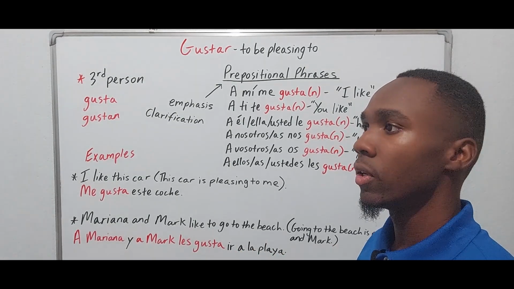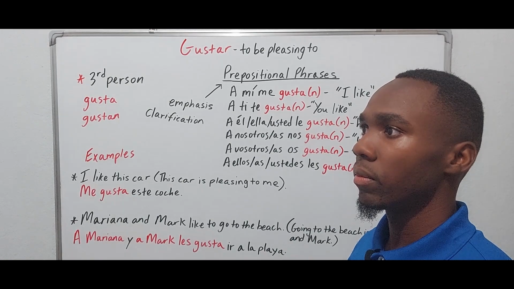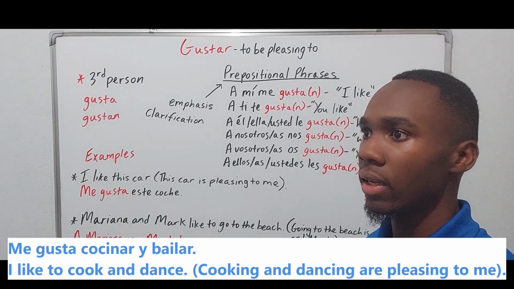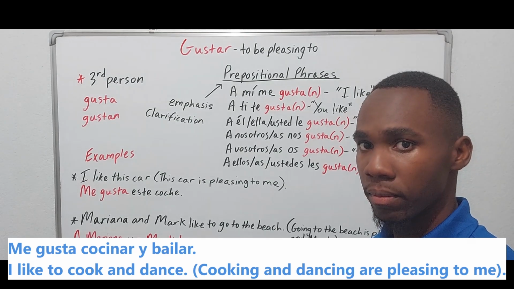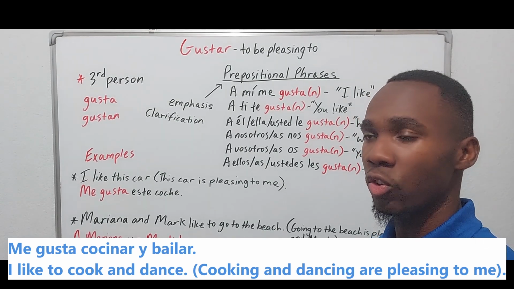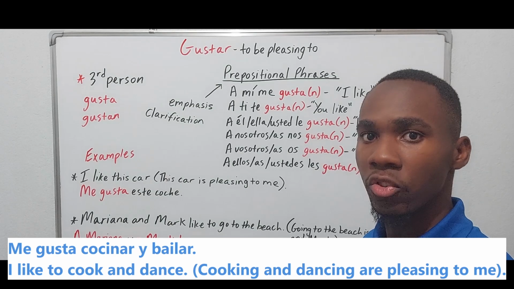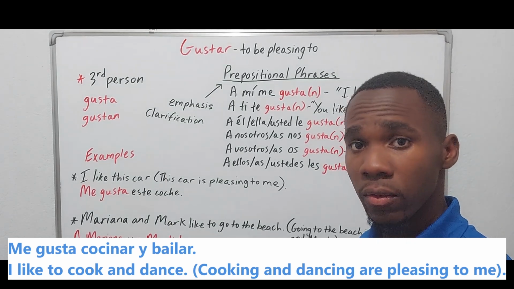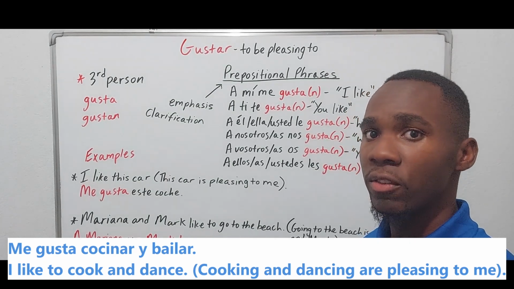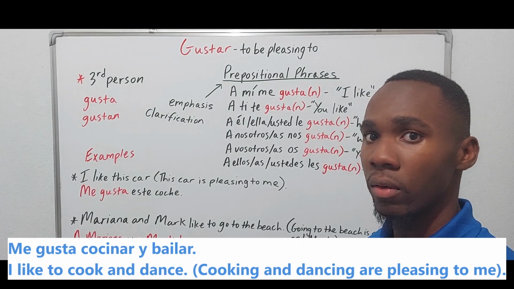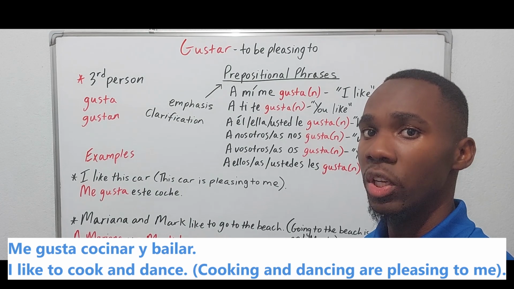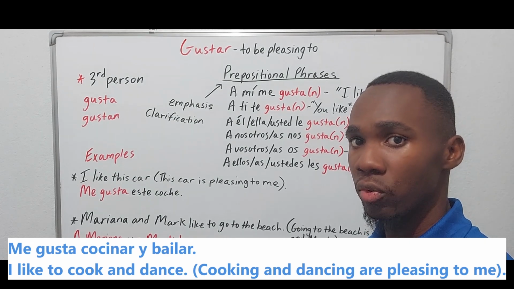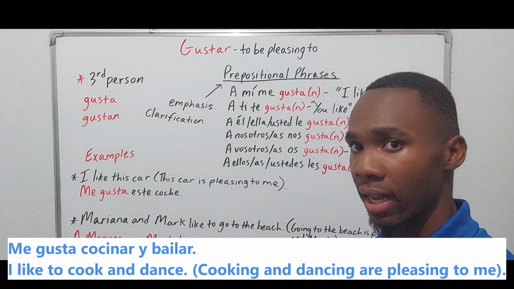For example, I could say me gusta cocinar y bailar. Now those are two activities, so you might think, well, shouldn't you use gustan? No. If the activities being mentioned are expressed as verb infinitives, we use the singular form of gustar, which is gusta.